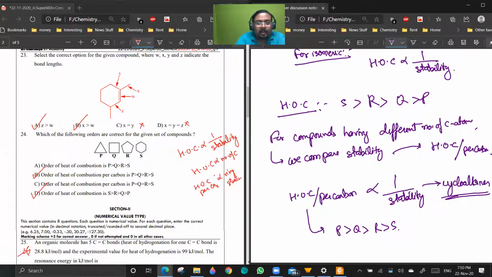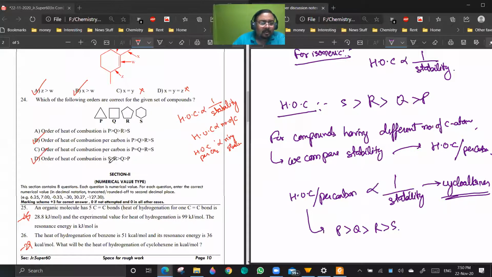See, heat of combustion is what? It is the energy released. When combustion is taking place, where is that energy coming from? The potential energy of the molecule. So if that potential energy is high, this means the molecule is unstable. Yes or no? Understood. Okay. This is a thermodynamics concept.